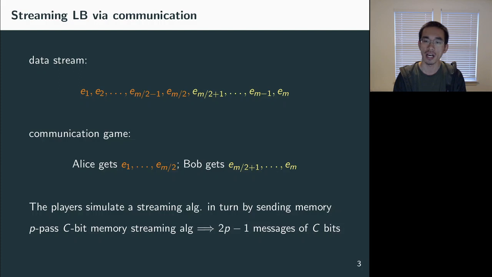So if there is a streaming algorithm using p passes and c bits of memory, then this gives us a communication protocol using 2p-1 messages of c bits. So in order to prove a streaming lower bound, it suffices to prove a lower bound for this two-party communication game.